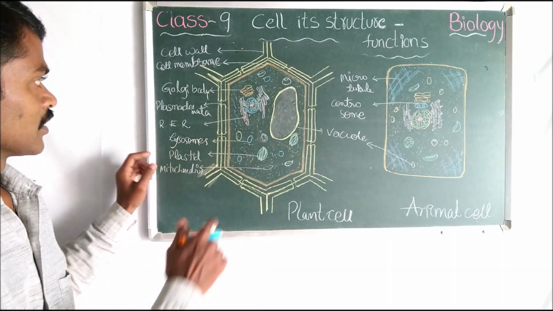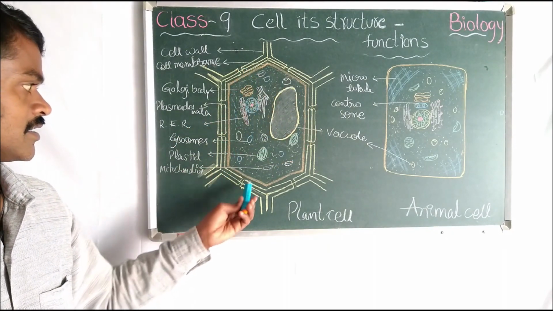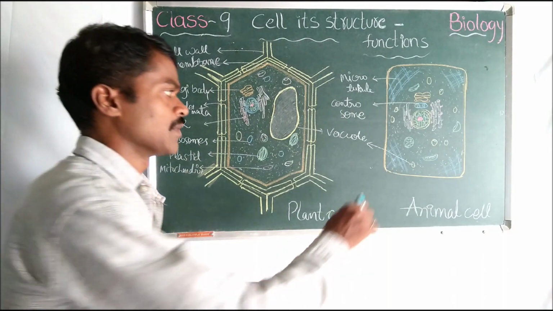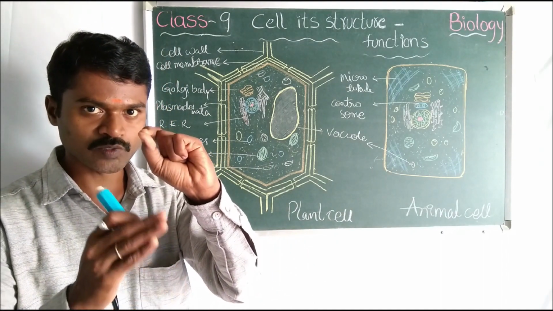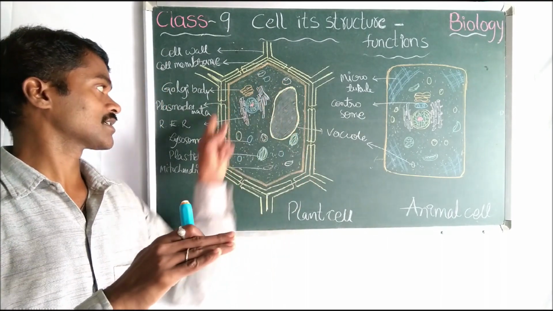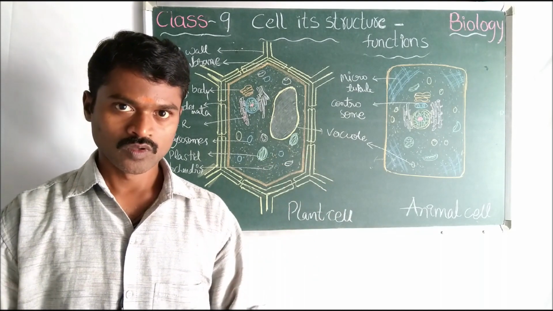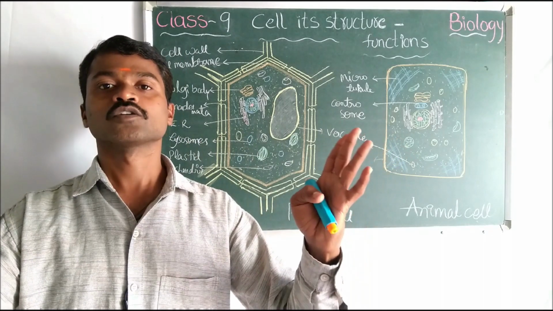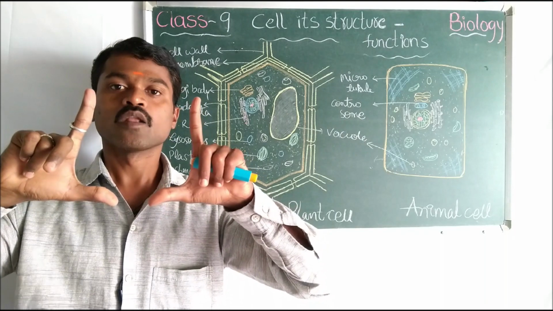Now you can see special structures here. These are called plasmodesmata. The membrane is a very thin layer, so materials can be transported from one cell to another cell through the membrane. But the plant cell has a thick cell wall. The plant always absorbs water. When it absorbs a large amount of water, the cell will bulge and afterwards it may burst. To protect from that, they have a rigid protection called the cell wall.